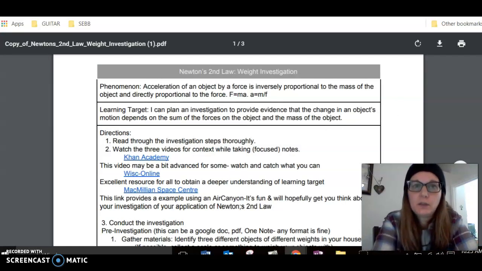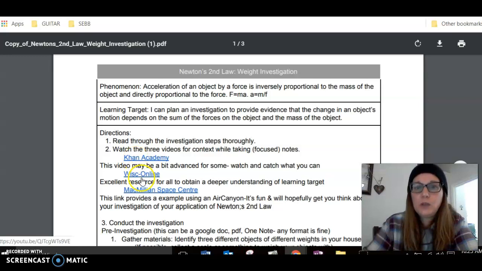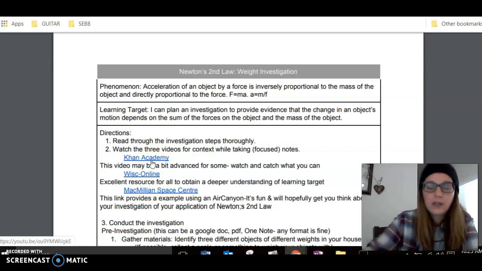Basically this phenomena that we're dealing with, all right? And your learning target is that you're able to apply Newton's second law. So the video links she was referring to are these three. There's a Khan Academy, a WISC, and then a Macmillan Space Center. To be honest, the Khan Academy goes into much, much more detail.